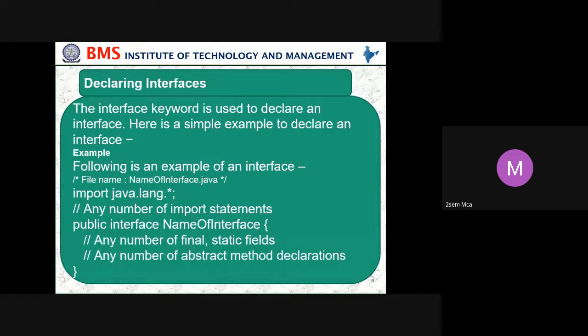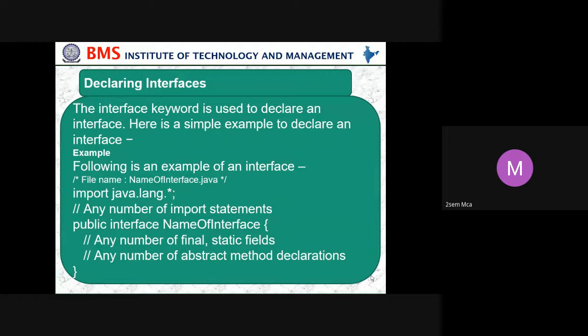Declaring an interface. The interface keyword is used to declare an interface. Here is a simple example of how to declare an interface. Example: following is an example of an interface, Import.java. So how do we declare it? In the same way we declare a class.